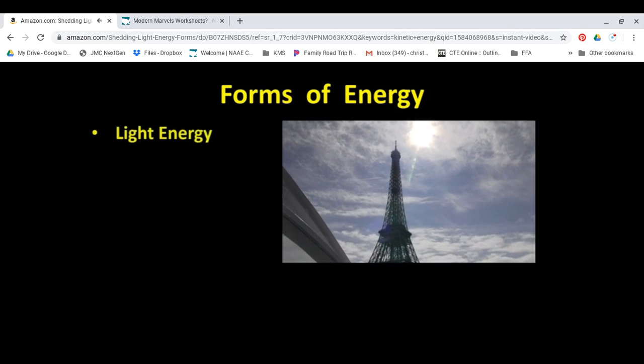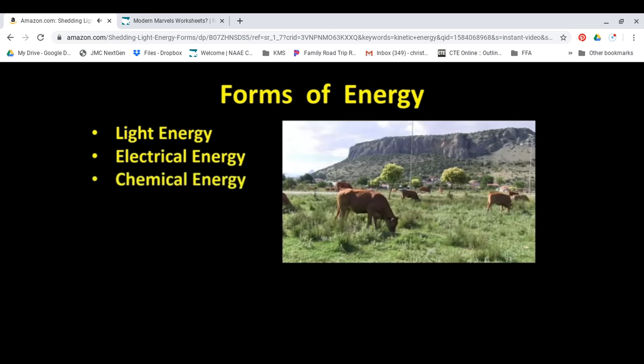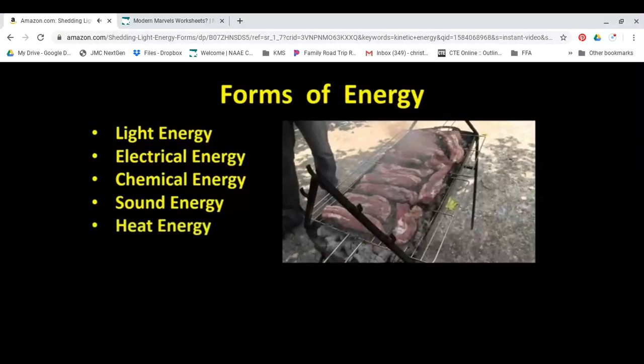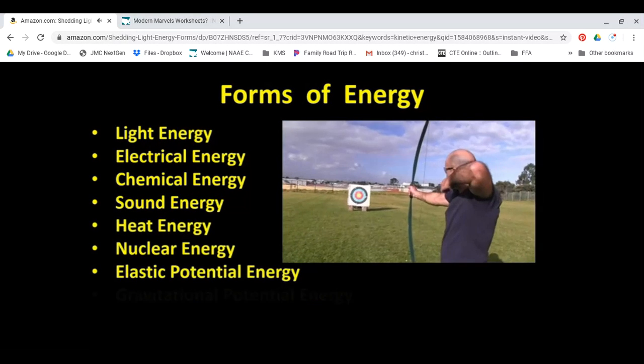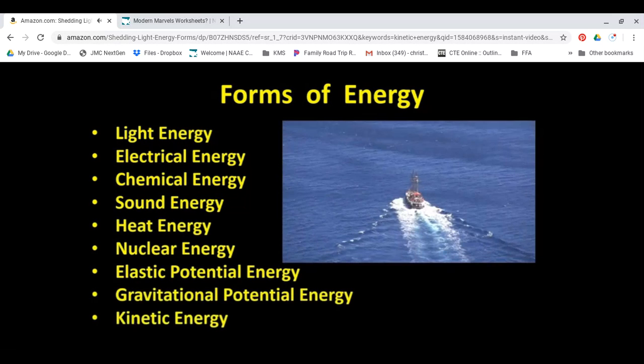Energy is actually really hard to define, to put into words that say exactly what it is. So, for convenience, we normally simply describe energy as coming in different forms. These forms of energy include light energy, electrical energy, chemical energy, sound energy, heat energy, nuclear energy, elastic potential energy, gravitational potential energy, and kinetic energy.